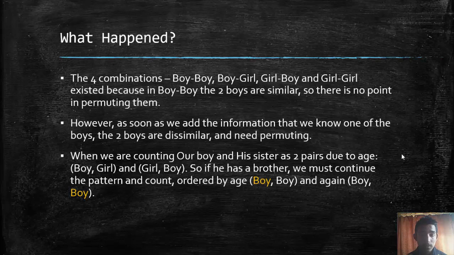So, as long as there are four possibilities and boy-boy is obviously a symmetrical pair, so we do not need to permute them, there is just no point in thinking any further. These are the four combinations and they're very correct.